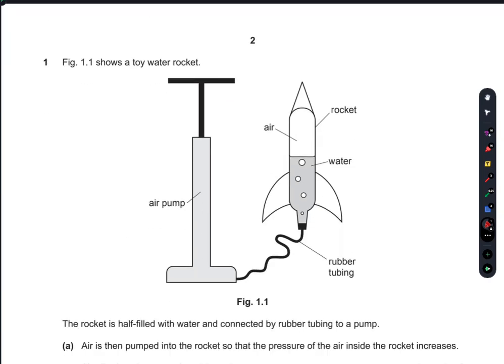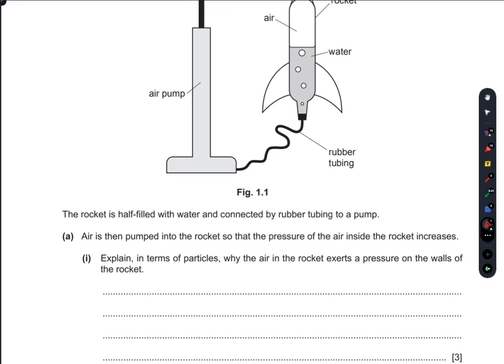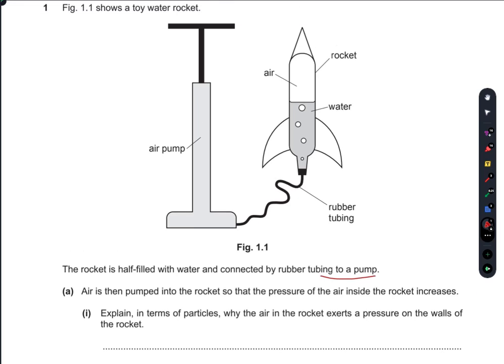The question number 1 is the figure 1.1 shows a toy water rocket. So, toy water rocket, okay. The rocket is half filled with water and connected by a rubber tubing to a pump. Air is then pumped into the rocket so that the pressure of the air inside the rocket increases. Explain in terms of particles why the air in the rocket exerts a pressure on the wall of the rocket.